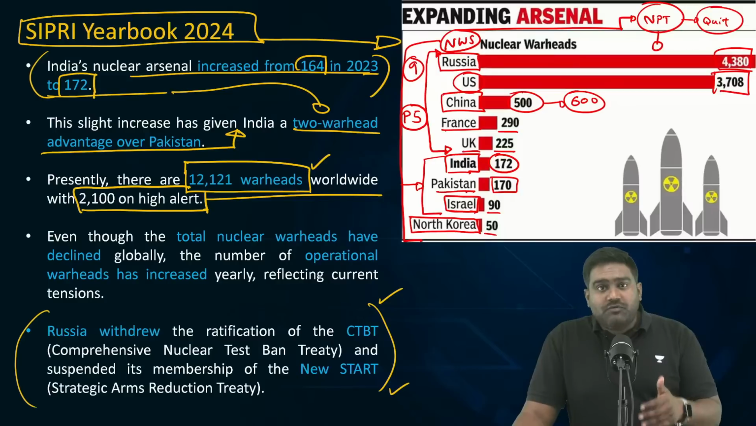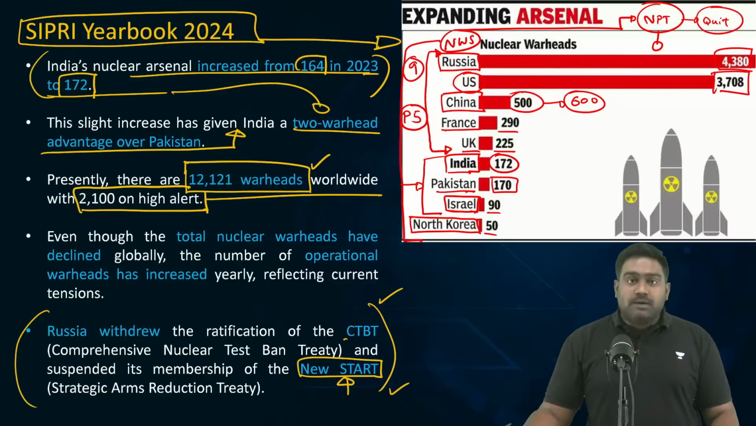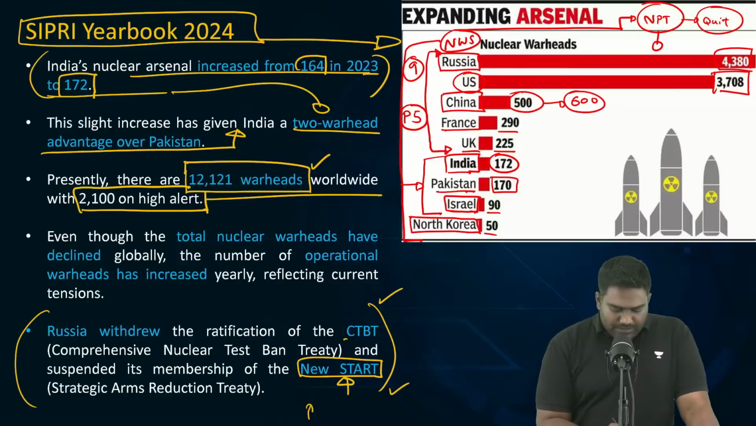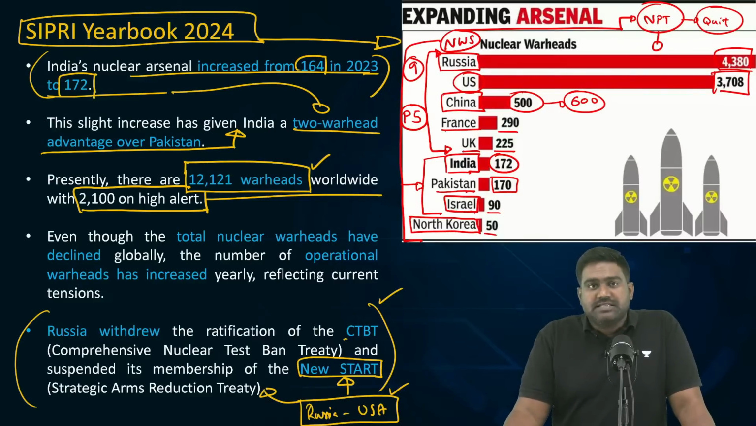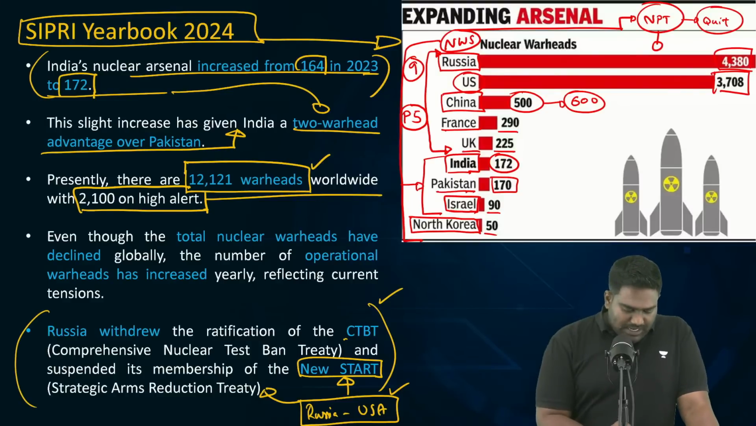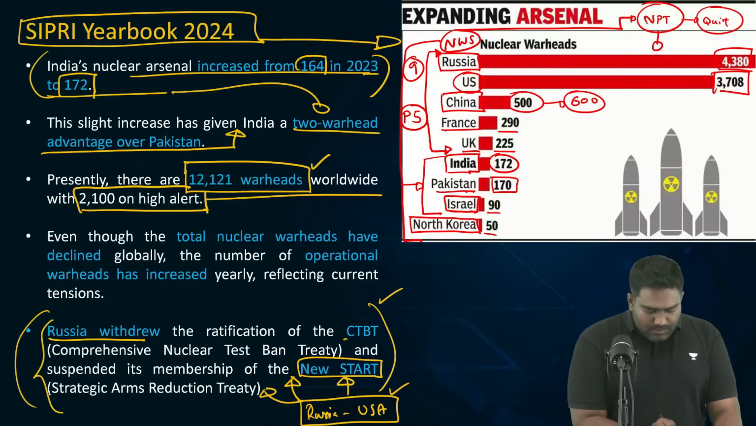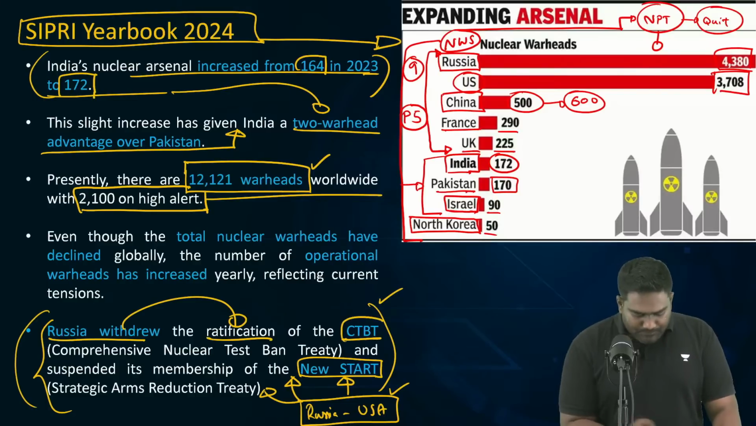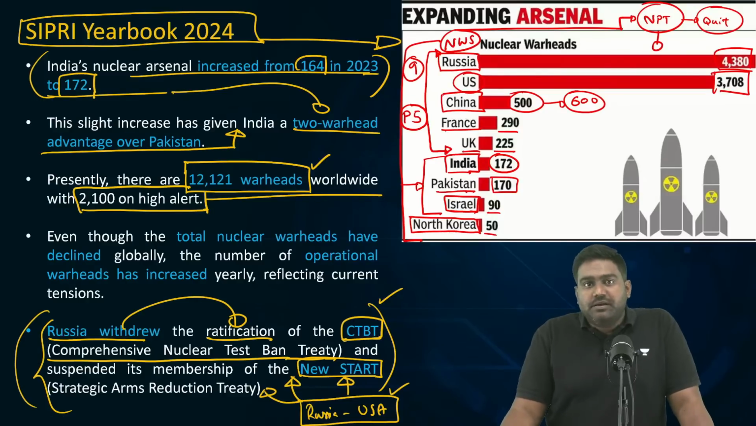Russia has recently withdrawn from important treaties such as the New START, the Strategic Arms Reduction Treaty between Russia and US, which had helped in curbing the nuclear arms race between them. After US targeted Russia with sanctions since the Ukraine conflict began, Russia has suspended its commitment under New START. It has refused to renegotiate and extend the New START, and it has also withdrawn from the CTBT. It has withdrawn its ratification of the Comprehensive Nuclear Test Ban Treaty, keeping the option open to test nuclear weapons if required.